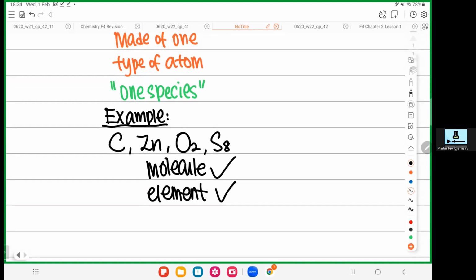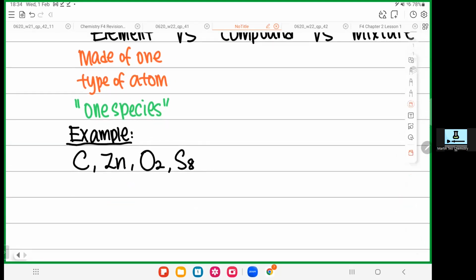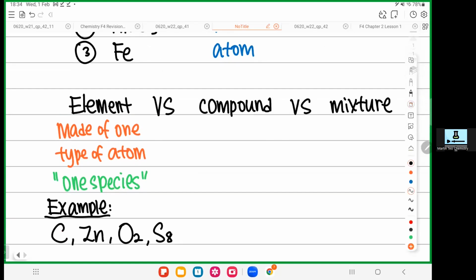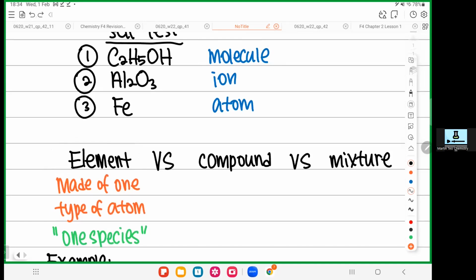Yes, because although you have two fellas combined together, these two are the same species. They are both O. So they are elements. Please make sure you don't mess up the concept of element and molecule. It sounds easy, trust me, but many people just don't get a clear picture of what is happening.